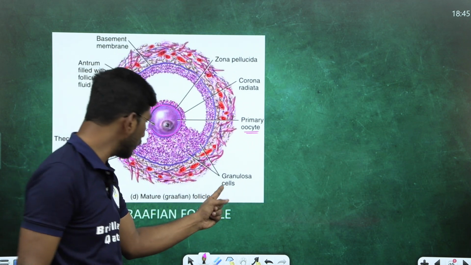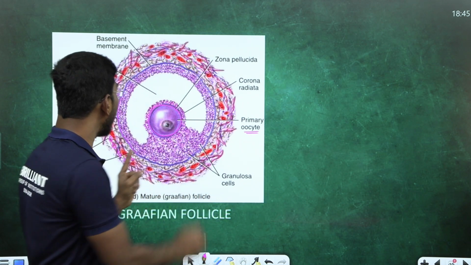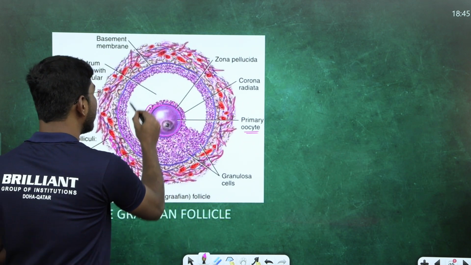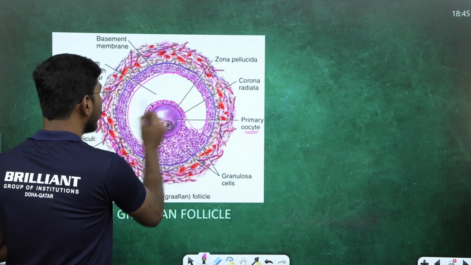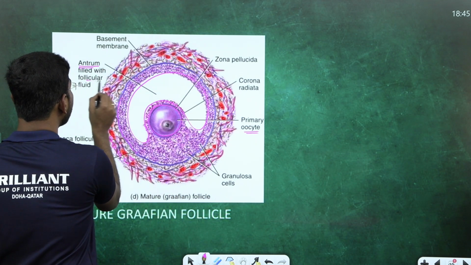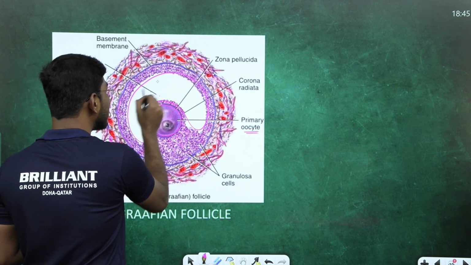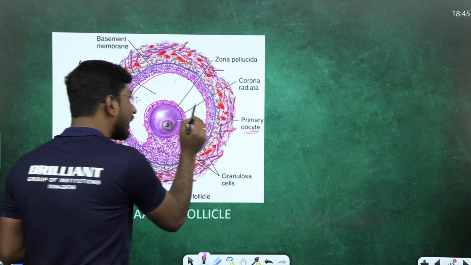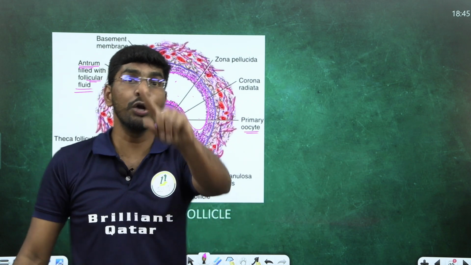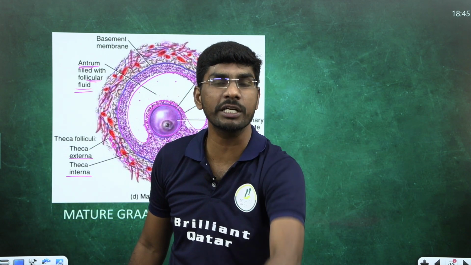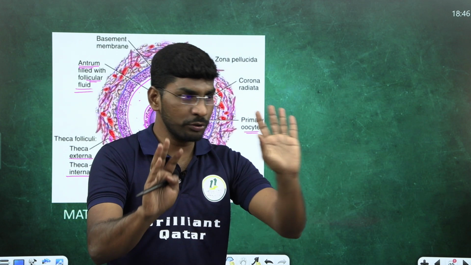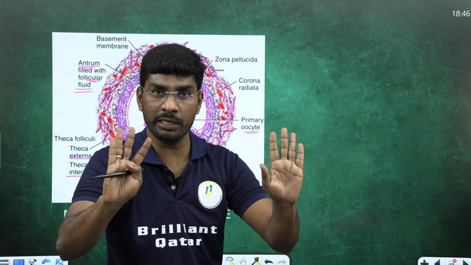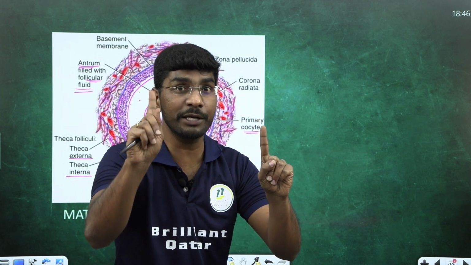Okay, now granulosa, look at this, all are granulosa cells only there, but antrum, look at the big cavity. This cavity is called what? Tell me, antrum. Whenever this antrum is filled with the follicle fluid, whenever you see this antrum in the diagram, it is Graafian follicle only, no antrum in secondary oocyte, students. They might give a secondary oocyte diagram and a Graafian follicle diagram. No antrum in the secondary oocyte.